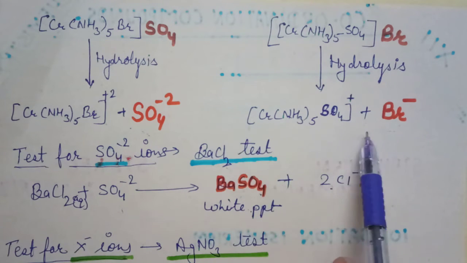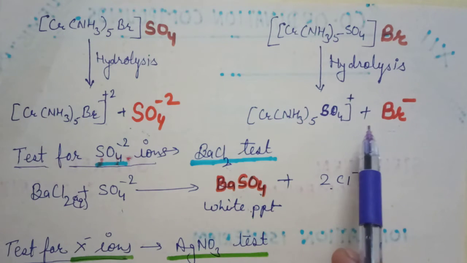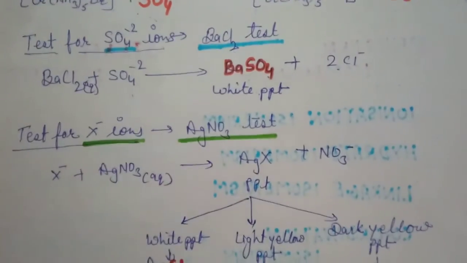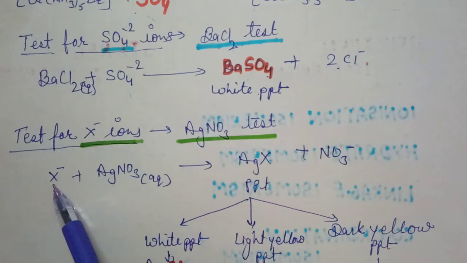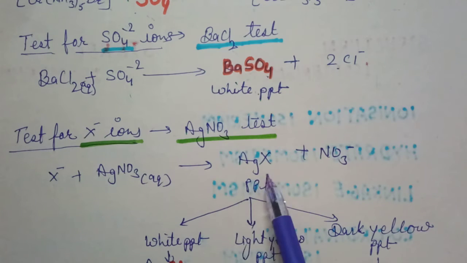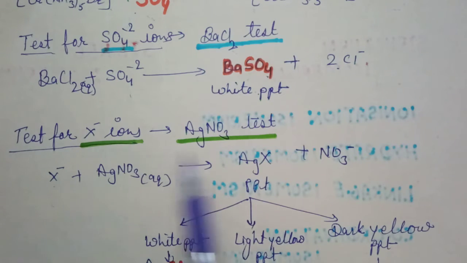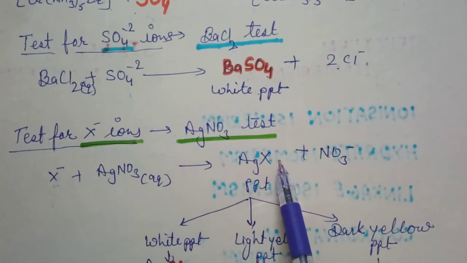What will be the test for bromide ions? For halides, fluoride, chloride, bromide and iodide, we will take the silver nitrate test. When we mix silver nitrate aqueous solution in a solution where X minus ions are present, X minus meaning Cl minus, Br minus or I minus, then we get a precipitate of AgX. If there is Cl minus, it will be AgCl. If there is Br minus, it will be AgBr, and if it is I minus, it will be AgI.